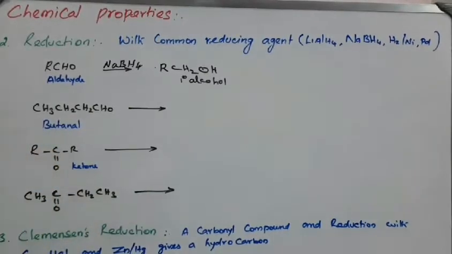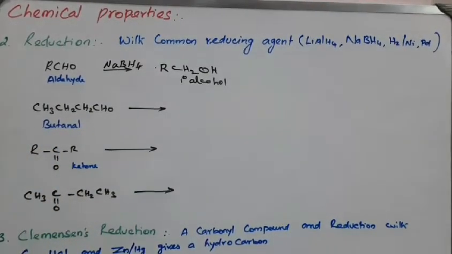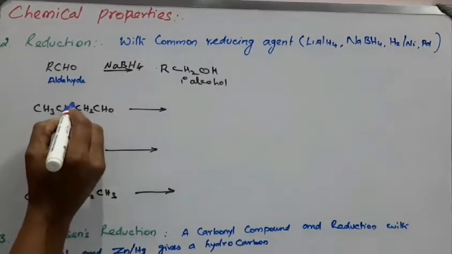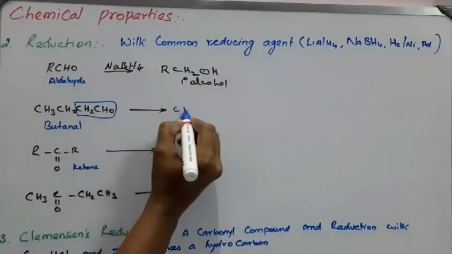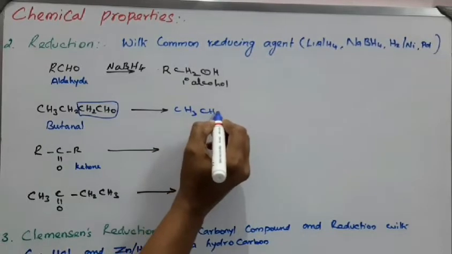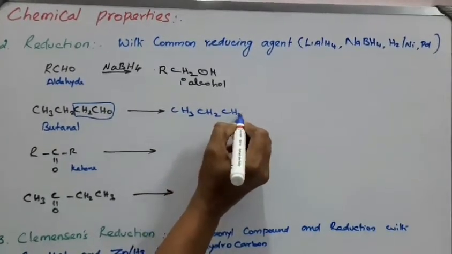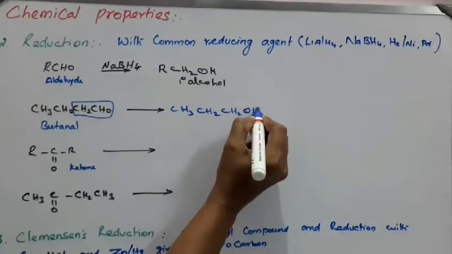Here you see CH3CH2CH2CHO. It is converted to CH3CH2CH2CH2OH.